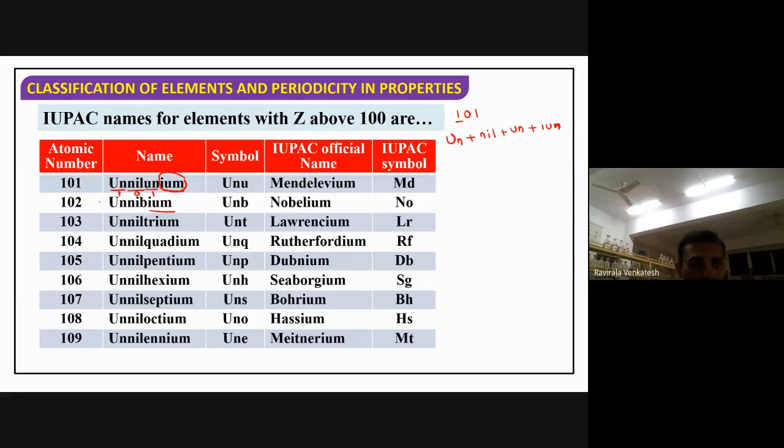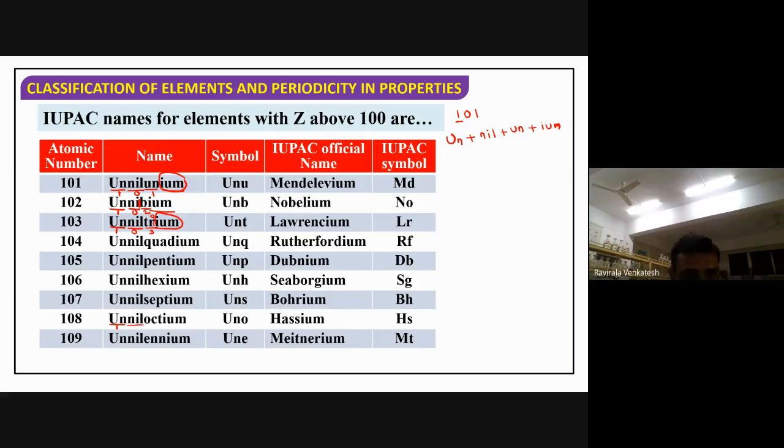You take 102. See, un, 1. Nil, 0. Bi means what actually? 2. 102. Again, you take un, 1. Nil, 0. Tri, 3. Again getting it here. Next what happened? You take the last one.